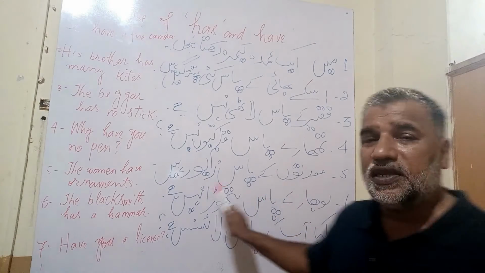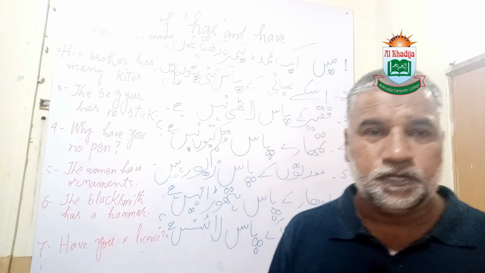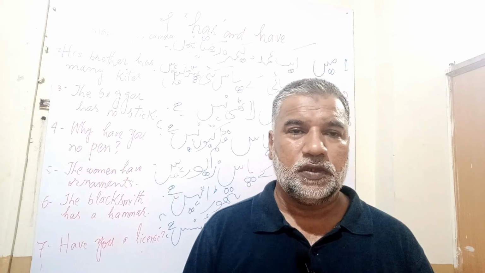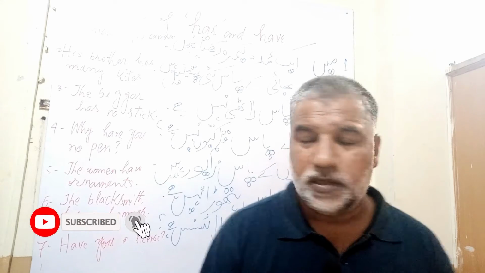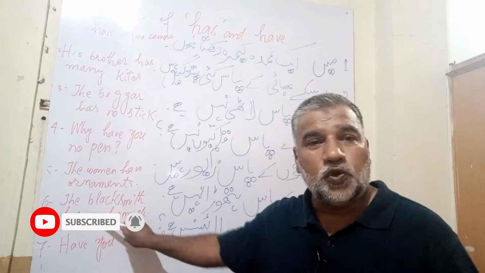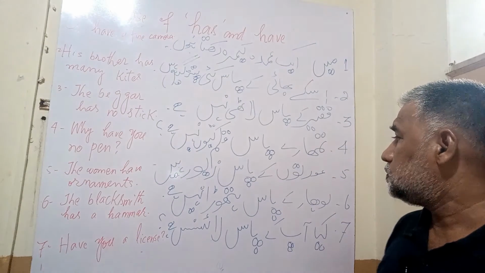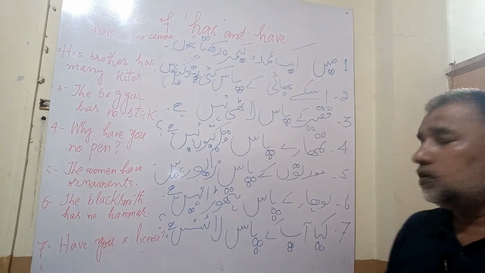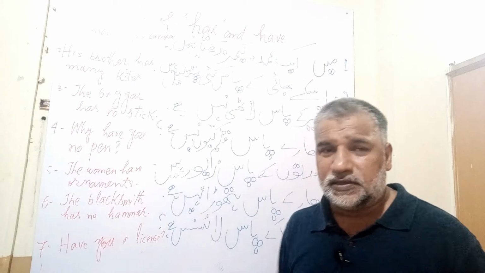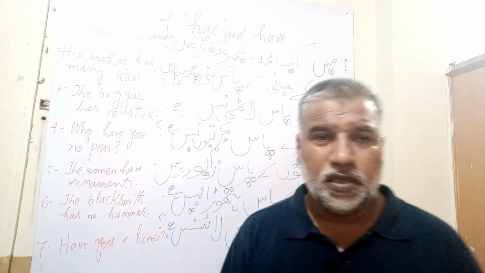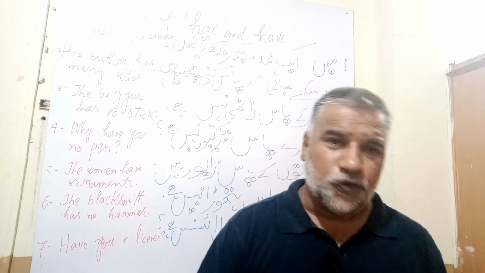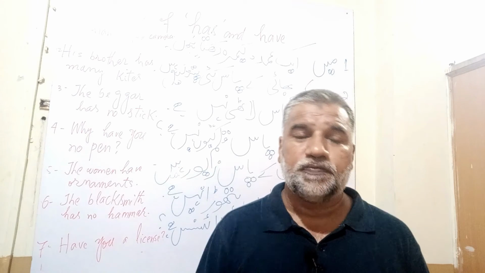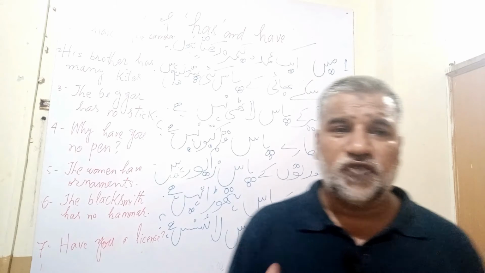Let's have a look towards the next sentence. The blacksmith has no hammer. Yes, the blacksmith has no hammer. Let's have a look at the last sentence. Have you a license? Since this is an interrogative sentence, we will bring have in the start. So this was the use of has and have.